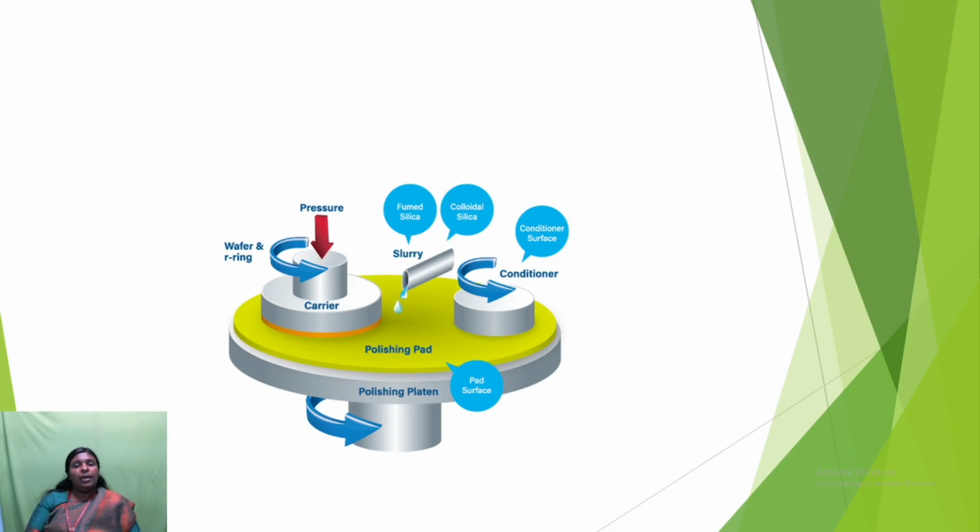This is the picture for this chemical mechanical planarization, using this polishing, after the smoothing. The main aim of the CMP is that you are going to have the slurry with the help of the polishing pad and polishing pattern. This is the picture of CMP, chemical mechanical planarization.